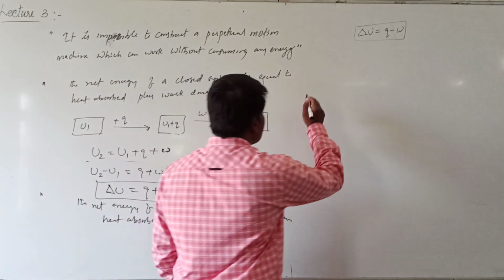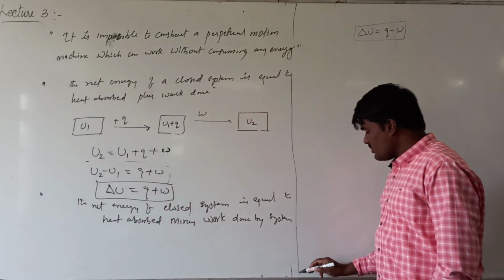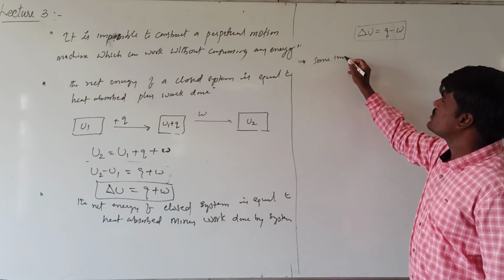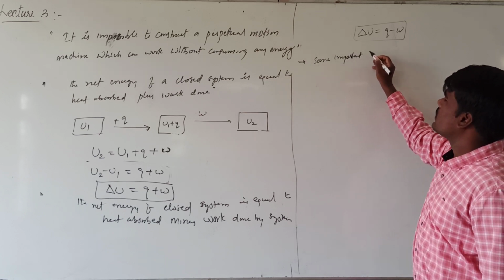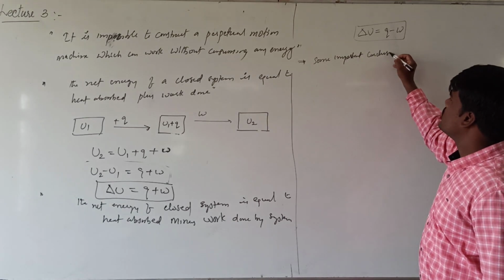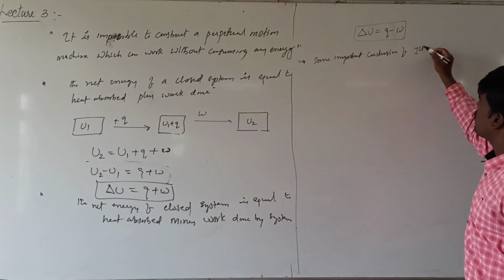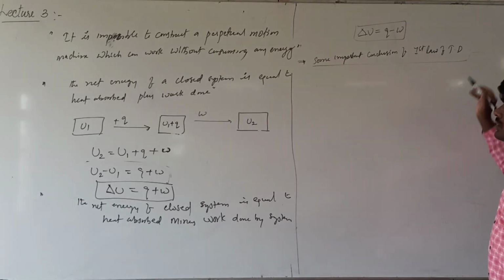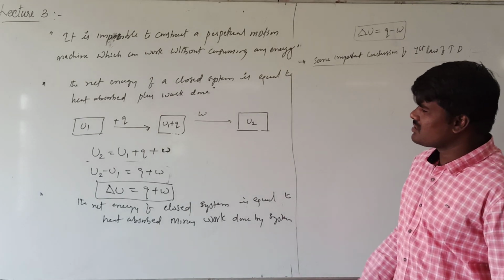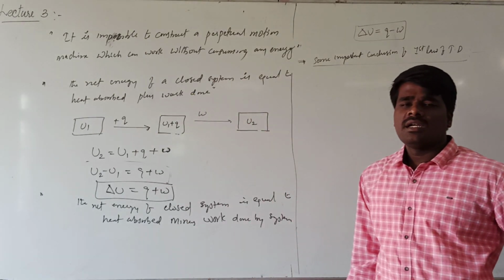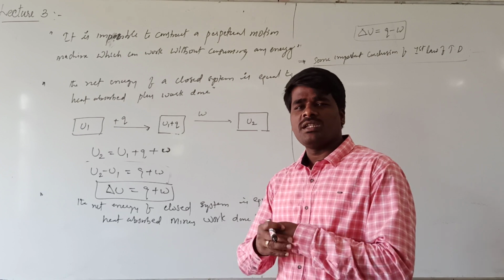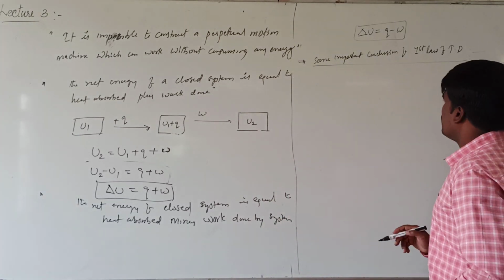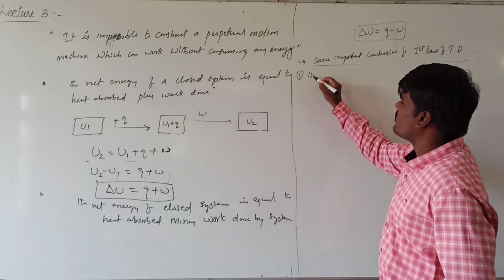Now let us see some important conclusions of the first law of thermodynamics. Right? Don't memorize all the statements. This is the only statement which is important for us. The net energy change of a closed system will be equal to heat absorbed plus work done, or heat absorbed minus work done. Right? Now, suppose we are talking about an isothermal process.